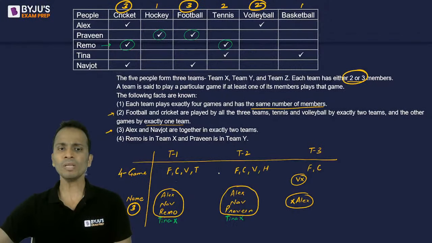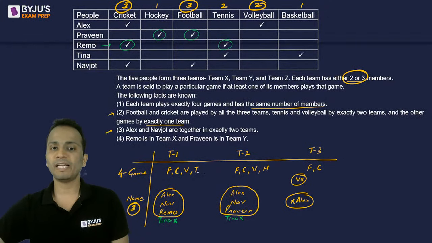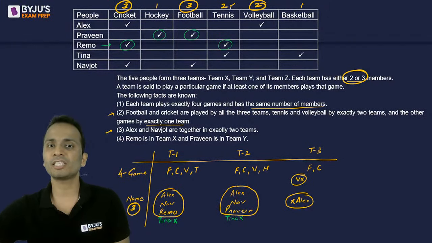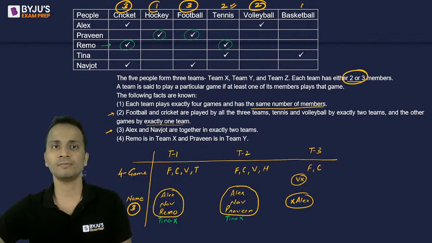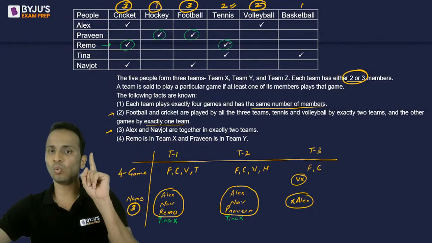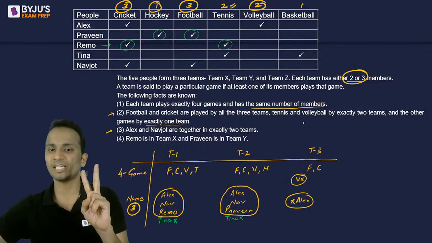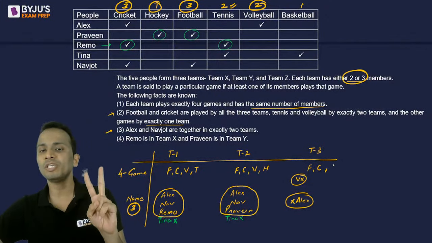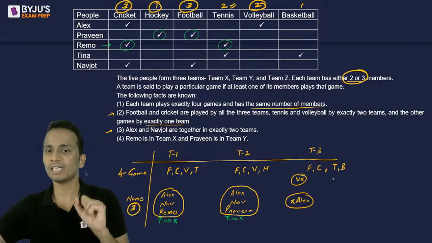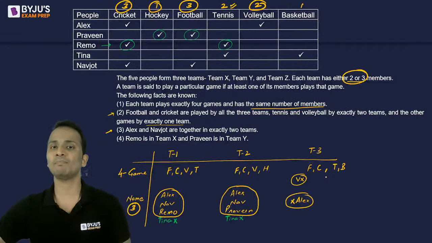Done. Now tennis. Tennis is played by team number 1. So tennis एक जगह पे हो चुका है, एक टीम में हो चुका है and hockey का कोटा complete हो चुका है. Okay, so I'm left with one tennis and one basketball. So obviously team 3 will play tennis and basketball. Right? Team 3 will play tennis and basketball.